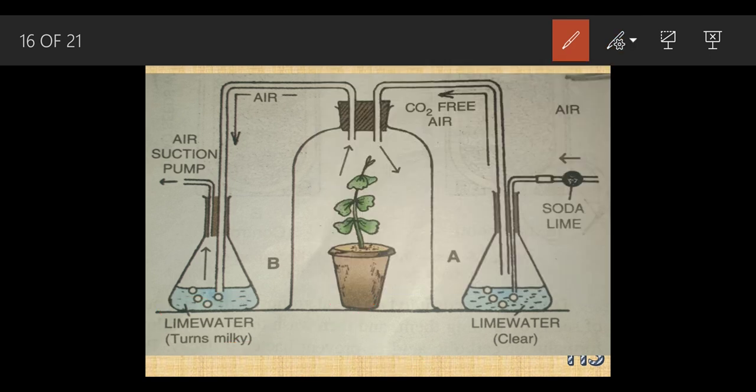And this part should be carried out in the dark. This bell jar should be covered with a black cloth. Why should it be covered with a black cloth? To prevent the photosynthesis process, because during photosynthesis it is going to liberate carbon dioxide. So that should not happen, your experiment should not get affected. So this bell jar should be covered with the black cloth, so no photosynthesis occurs.